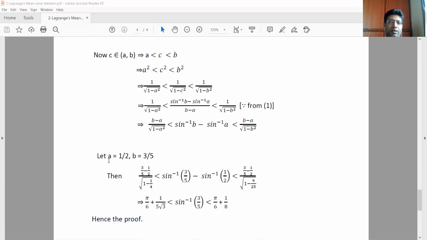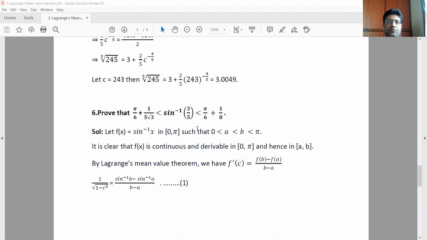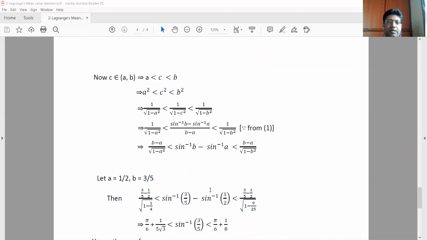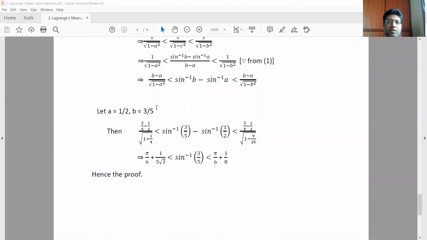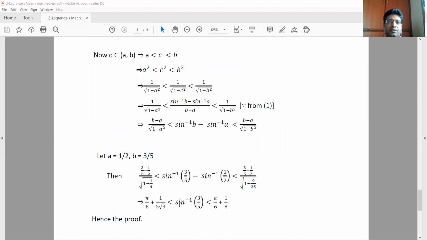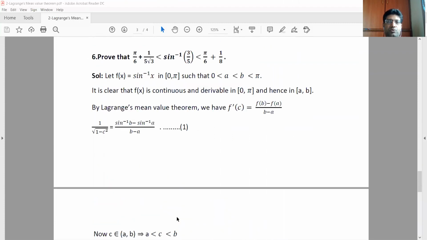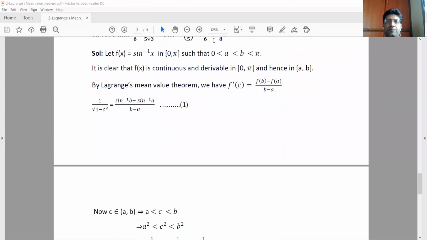Next, let a equal 1 by 2, because we have to show that sine inverse of 3 by 5 is this. So for that we are selecting a as 1 by 2 and b as 3 by 5. Then sine inverse of 3 by 5 minus sine inverse of 1 by 2. Wherever b and a are there, substitute these values, and if you simplify, you will get that result. So be careful when you are choosing the values of a and b.